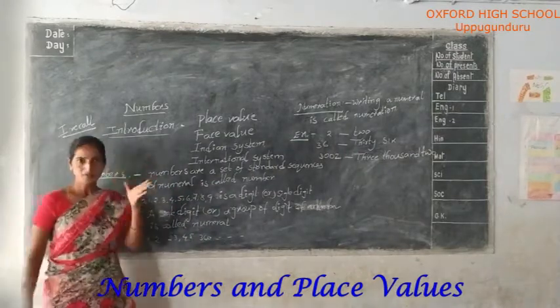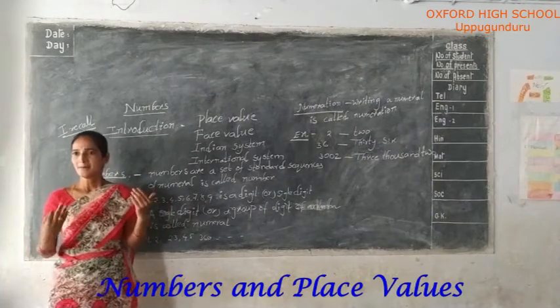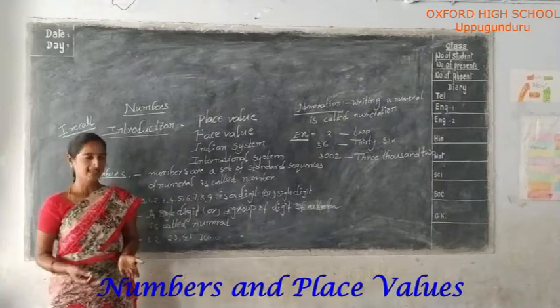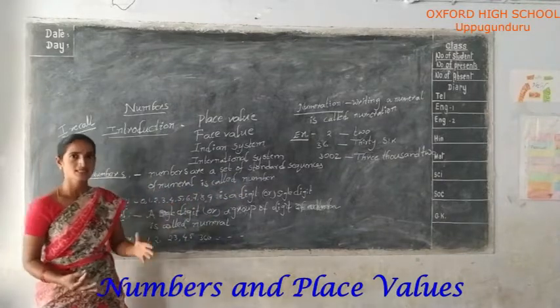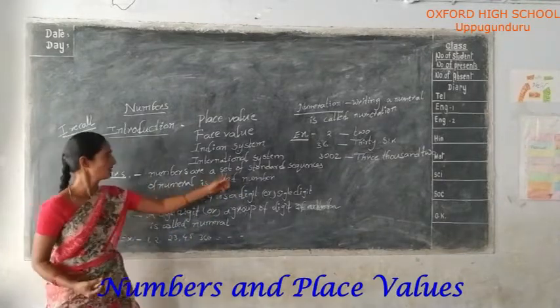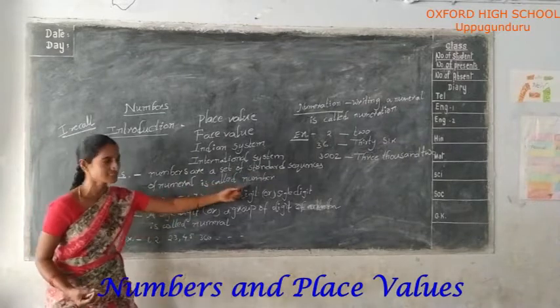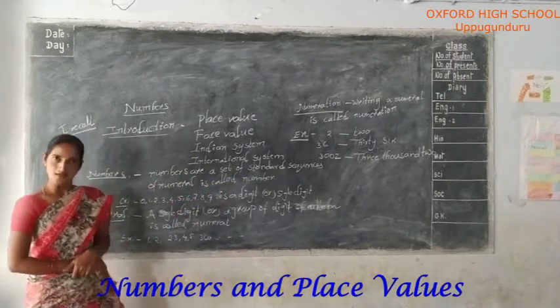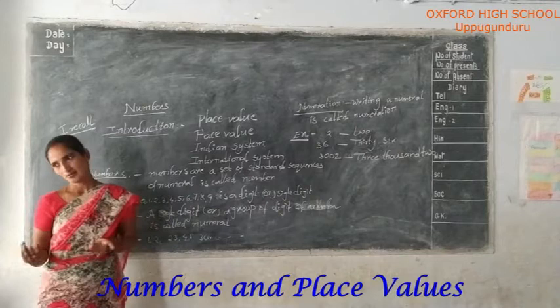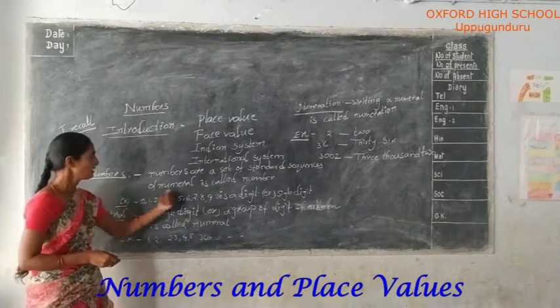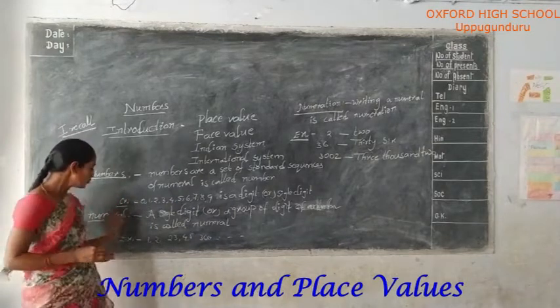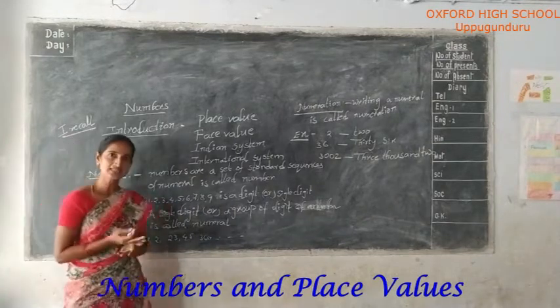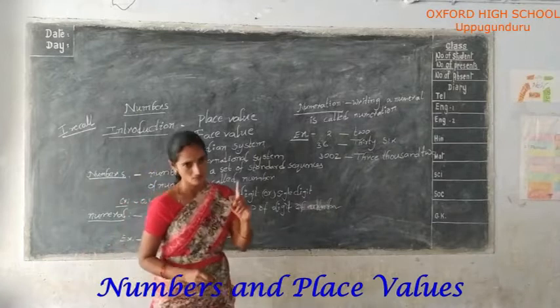What is a number? Numbers are a set of standard sequences of numerals. Numbers are single digits or double digits, anyone is called numbers. Okay. Numeral means, for example, a single digit means only one digit.